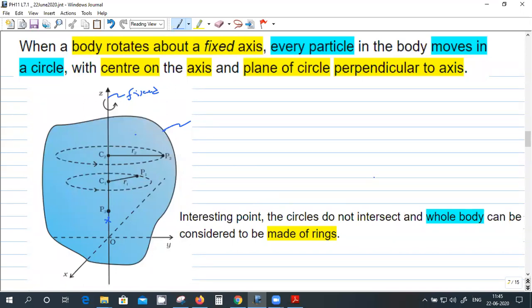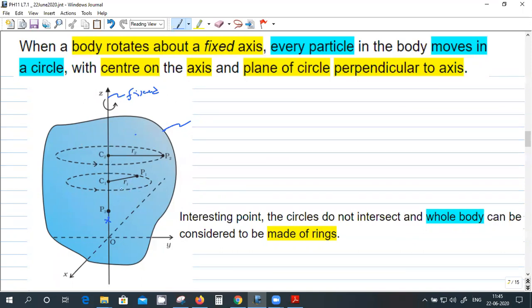One interesting point is you can consider this whole body as made up of rings. All the rings are rotating, and the rings will not intersect.